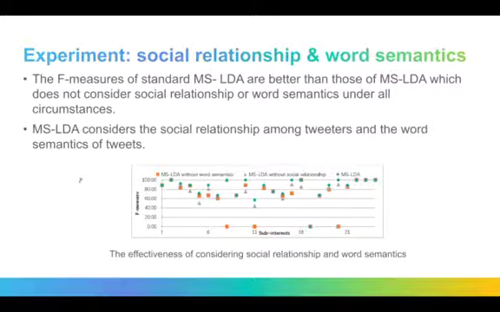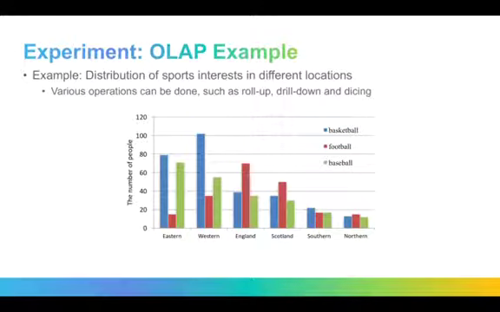Based on the above data model, we can conduct various operations such as roll up, drill down, and dicing on Twitter data. For example, this figure shows the result when drilling down from spots, which reveals the distribution of 3 different sub-interests of spots in different areas. The data can be aggregated by rolling the area level up to the country level.